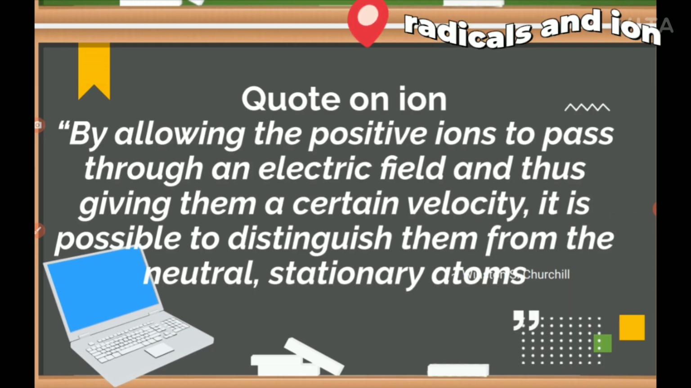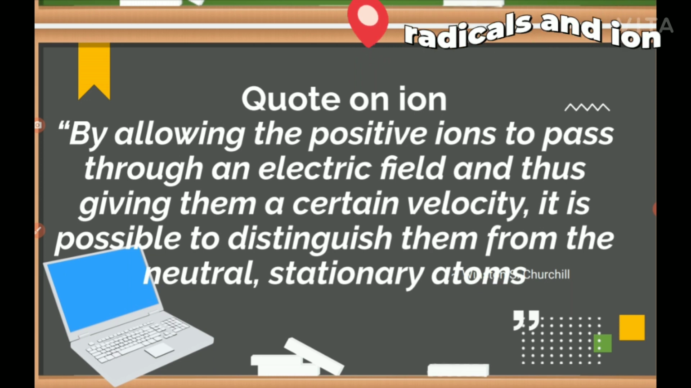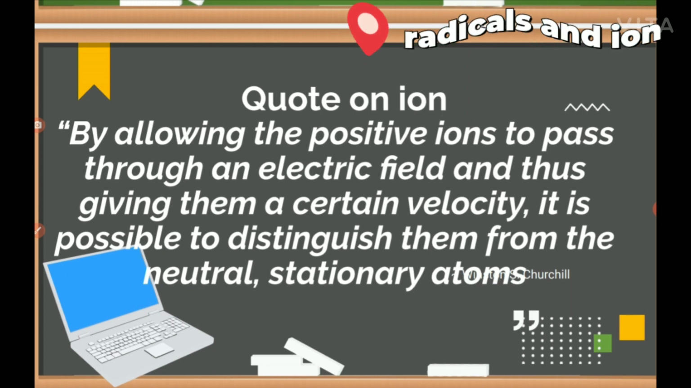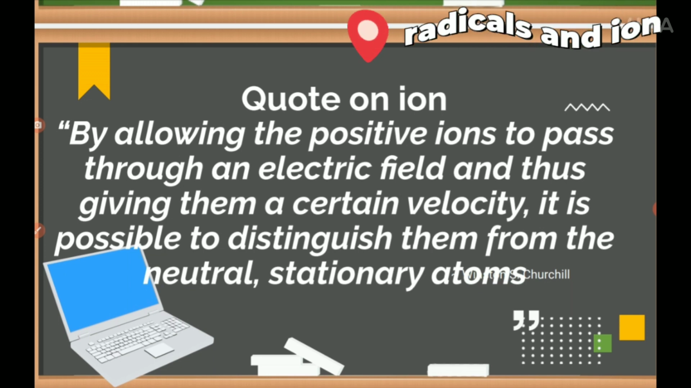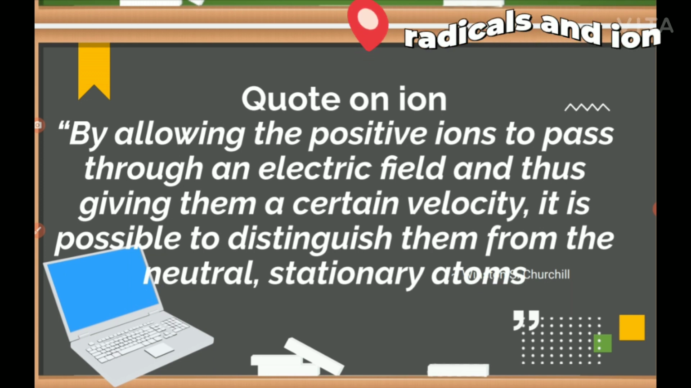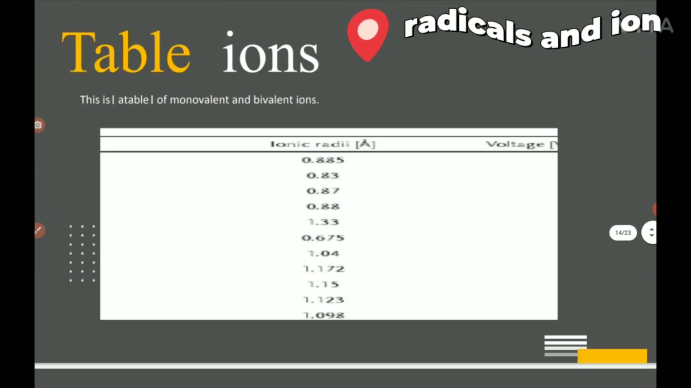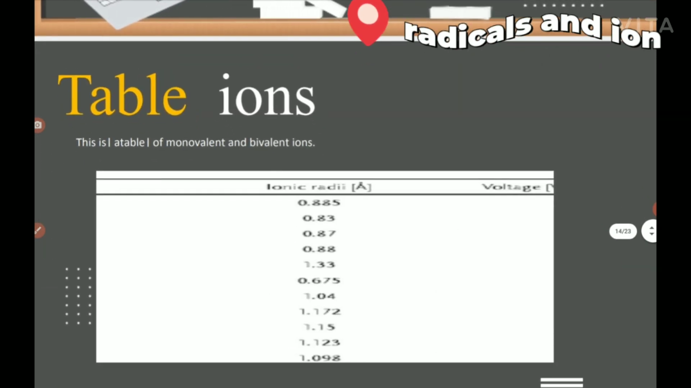Quote. You all might have heard this quote: by allowing the positive ions to pass through an electric field and thus giving them certain velocity, it is possible to distinguish them from the neutral ones. What does it mean? If you are a positive person, or if you are any kind of person and you charge your brush properly, not that brush, but your brush of skills, and your skills improve, you can be distinguished from the person who has not yet developed skill. So you should always do that thing. You should always brush yourself. Let us see next.